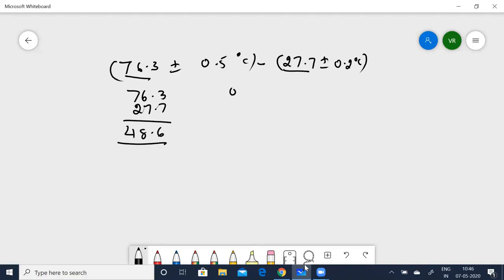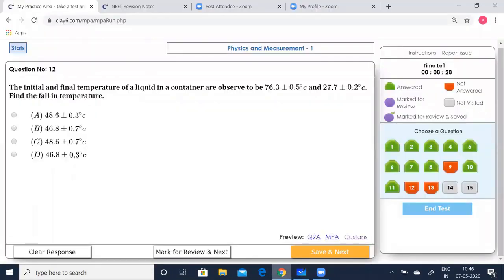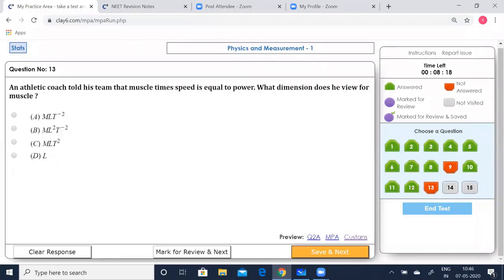And the errors, you'll have to add up. That gives you 0.7. So that gives you 48.6 plus or minus 0.7. So option C is correct. Okay, 48.6 plus or minus. So we'll have to say that.